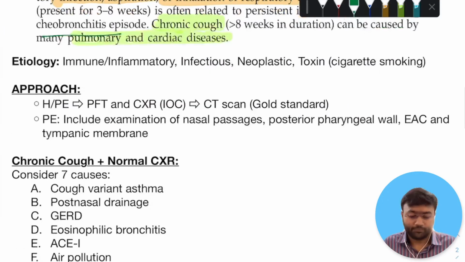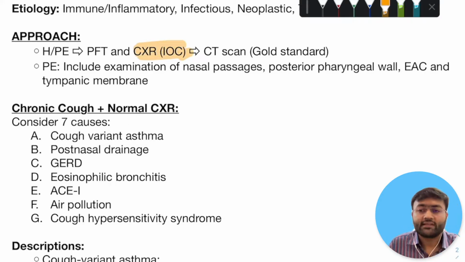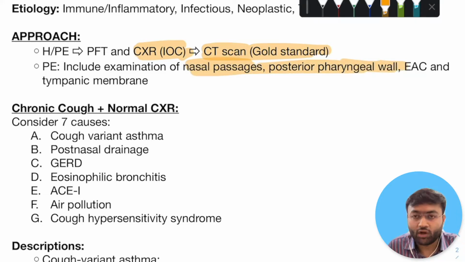Now, in the approach to the patient, you will first take a dedicated history and perform a meticulous physical examination. After that, you will go with testing, that is pulmonary function testing, and a baseline investigation like chest x-ray. To elicit the exact cause for the patient, you will go with CT scan, which is the gold standard investigation. Never forget to examine the nasal passages, the posterior pharyngeal wall, the external auditory canal, and also the tympanic membrane to exclude pathologies in these areas.